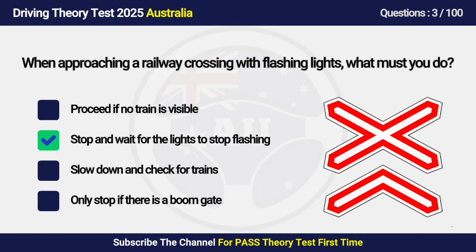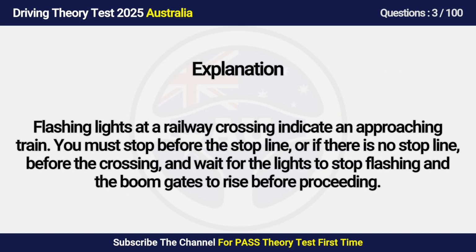Answer is B. Stop and wait for the lights to stop flashing. Flashing lights at a railway crossing indicate an approaching train. You must stop before the stop line, or if there is no stop line, before the crossing, and wait for the lights to stop flashing and the boom gates to rise before proceeding.